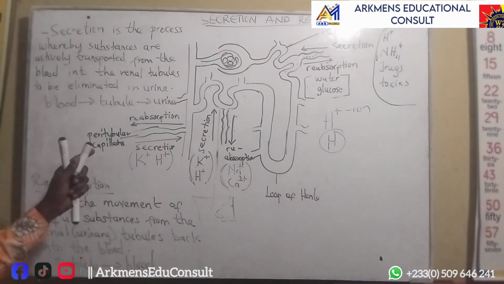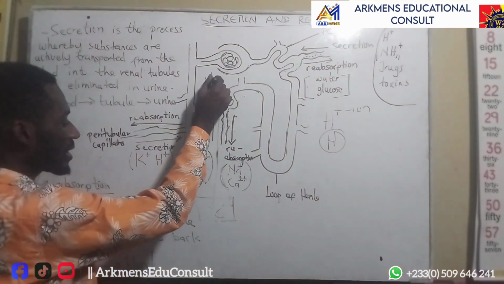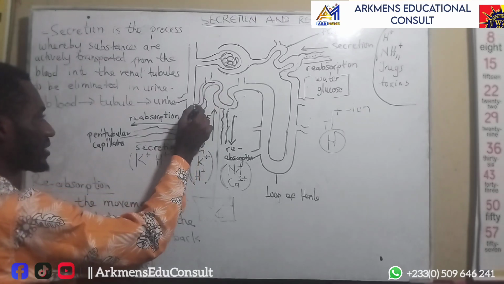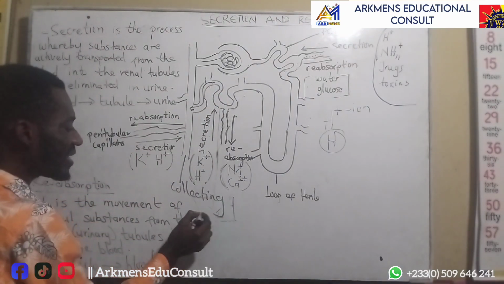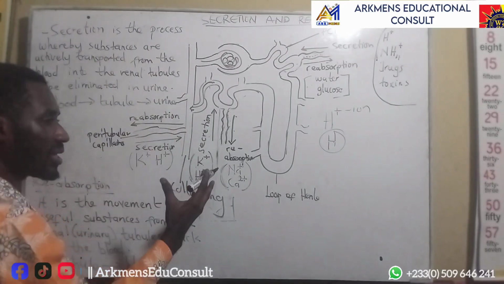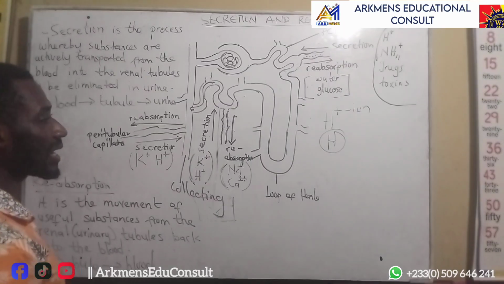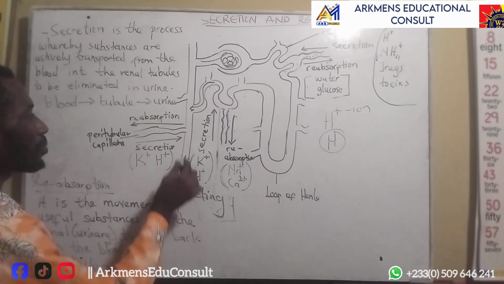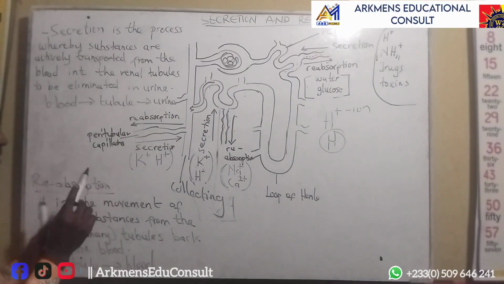Then we look at the next part that also secretes and reabsorbs. That is the collecting duct. After the distal convoluted tubule, it comes into the collecting duct. This collecting duct connects to the renal tubes, which will send the urine through the ureter. Then it will go and be stored in the bladder until it comes out of your body. So before it goes there, it will also perform a secretion and a reabsorption at this place.